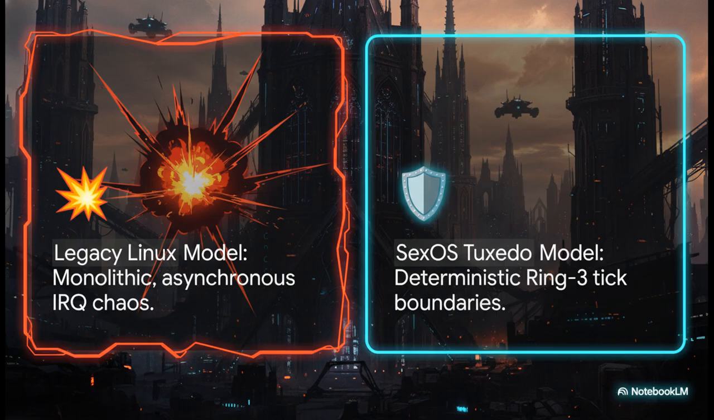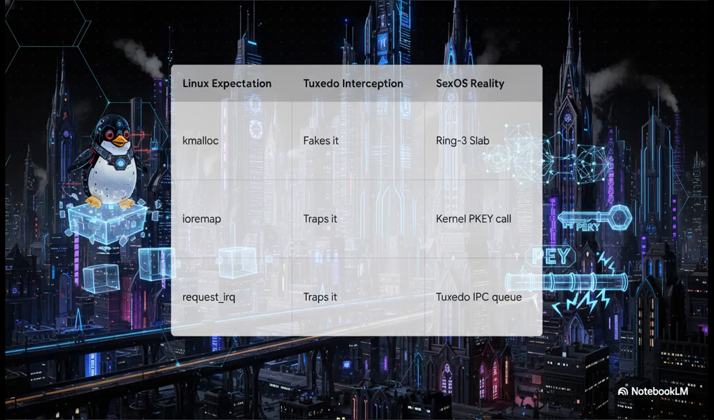But under our Tuxedo model, those translated Linux drivers are completely stripped of their asynchronous IRQ chaos. We contain them within strict deterministic ring 3 tick boundaries, and we force them to allocate memory from fake kmalloc arenas that live entirely in a local ring 3 slab, totally isolated from the actual kernel heap. Mapping out the exact ABI model here is pretty clever.